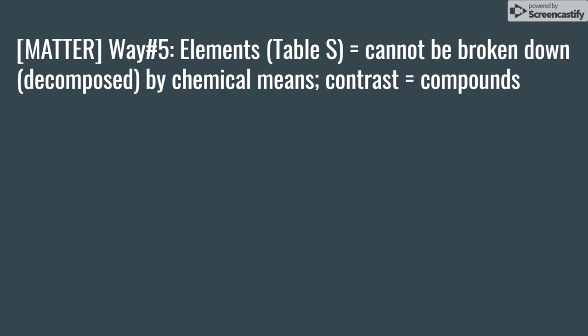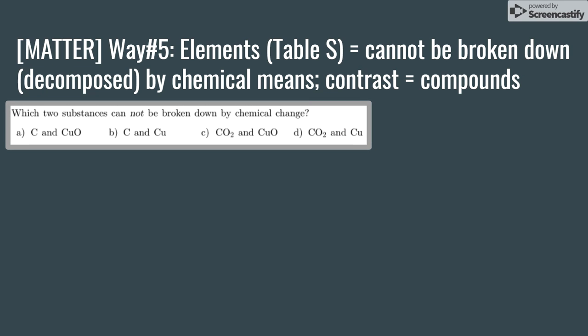This will often require you to use Table S to isolate elements that you're not necessarily familiar with. So you should have that at the ready in case you don't know which one of the answer choices consists of an element. So let's try some sample Regents questions that deal with this idea. Which two substances cannot be broken down by chemical change? Think about the idea and pause the video to consider which is the correct answer.